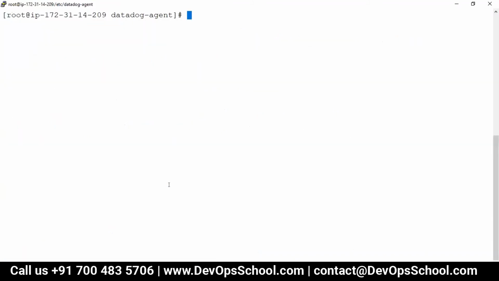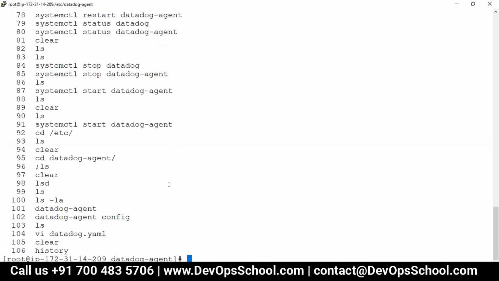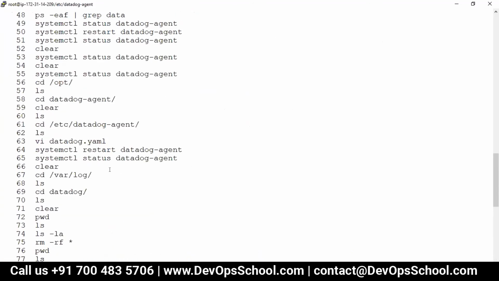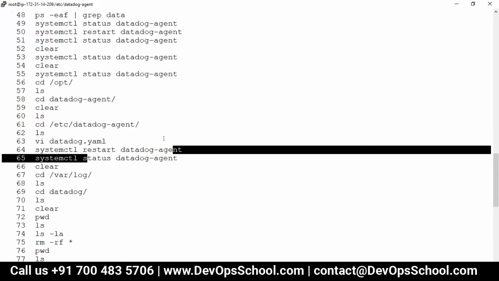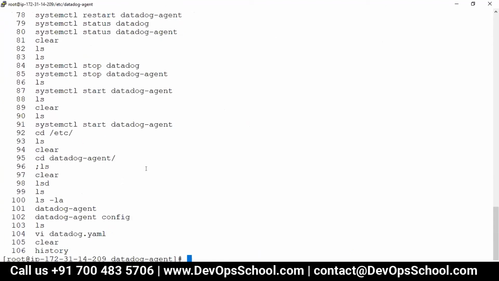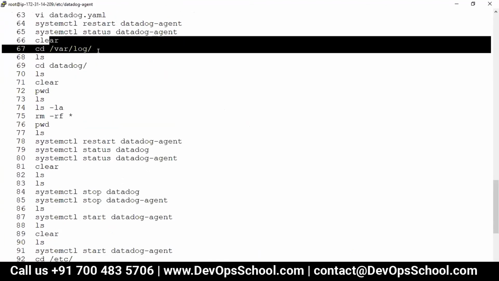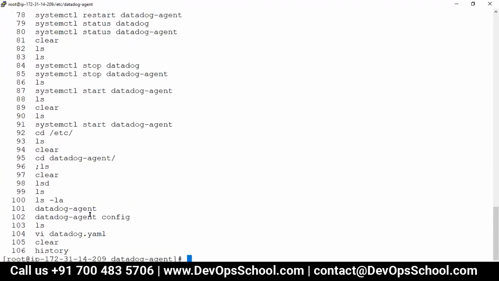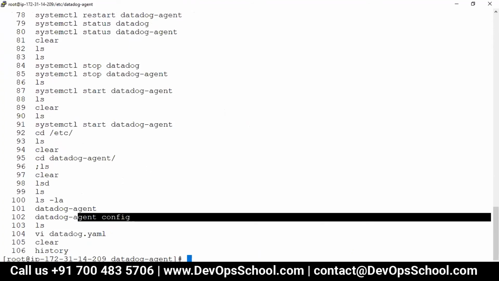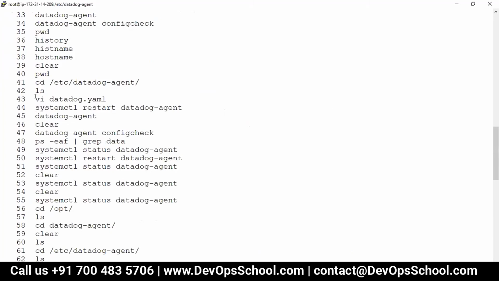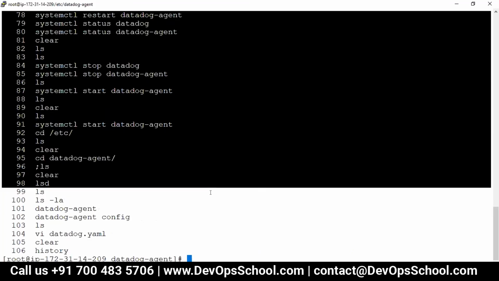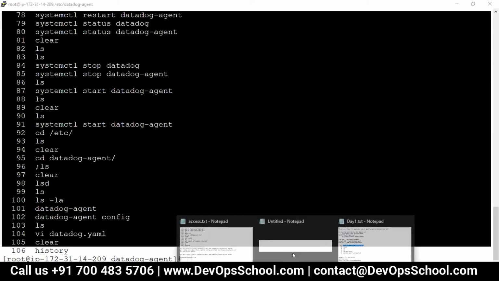So here, these are the commands. These are the ways you can do the troubleshooting. First of all, status, restart, logs you can find at this place. Then something you can check with the config and stuff like that. So if you have some problem, you can try it out and get going.